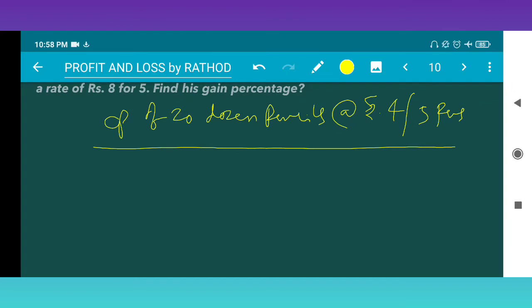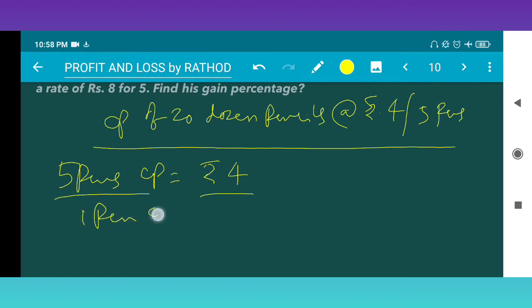See here what he is saying: 5 pencils CP means 5 pencils cost is rupees 4. So 1 pencil cost is nothing but 4 upon 5, right?